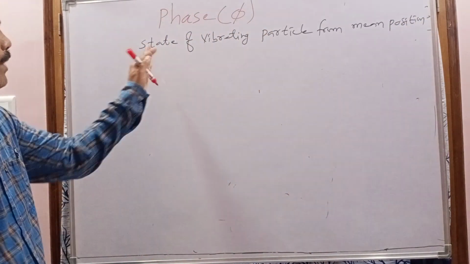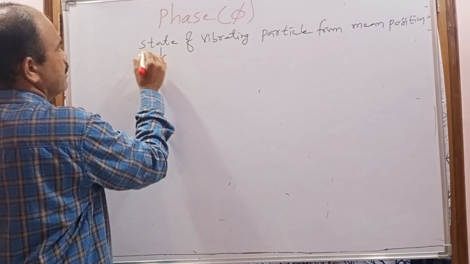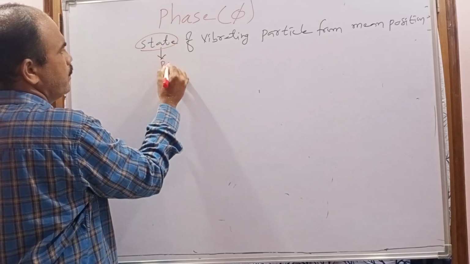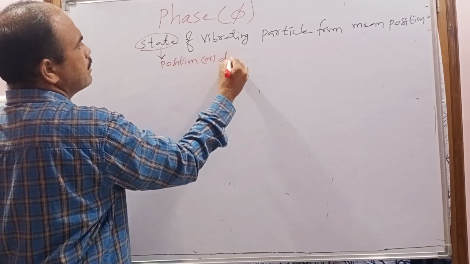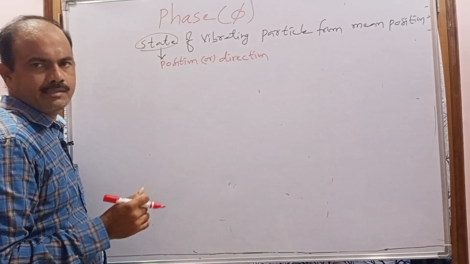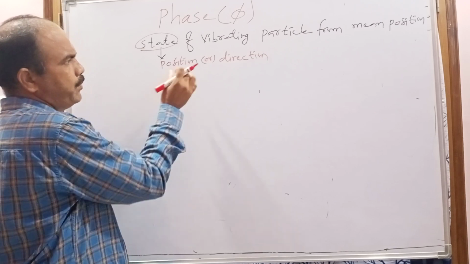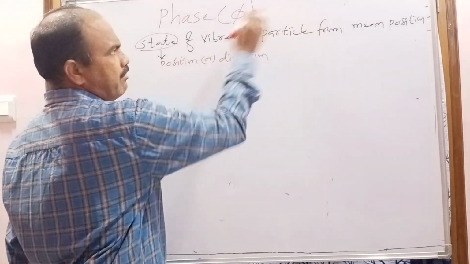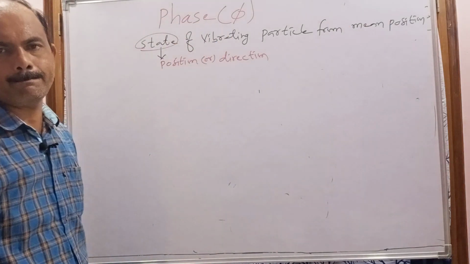Generally, state means position or direction. If we know the phase, we can give the information about the position and direction of the vibrating particle with respect to the mean position.